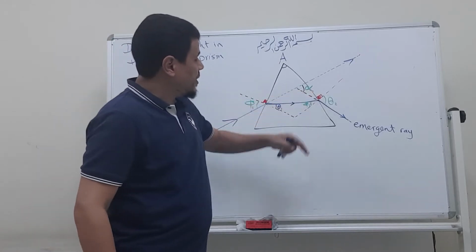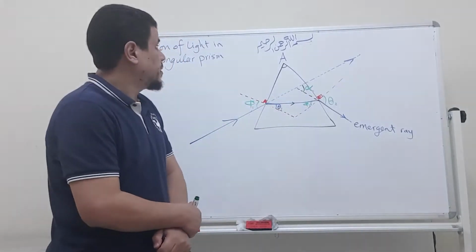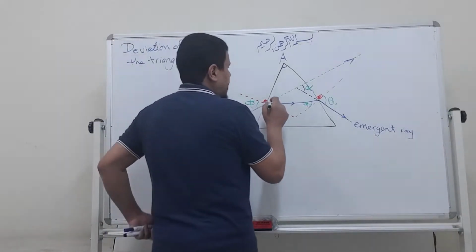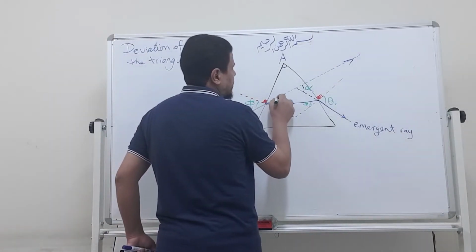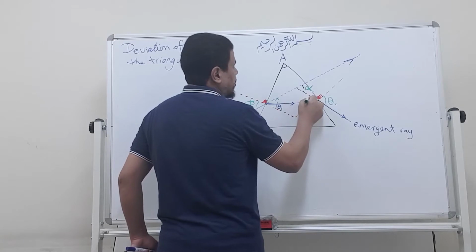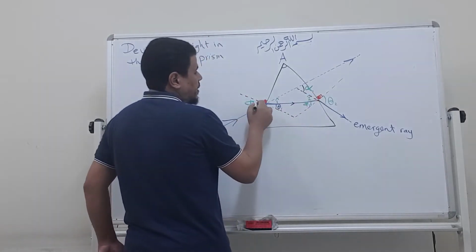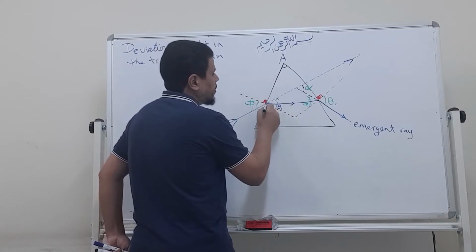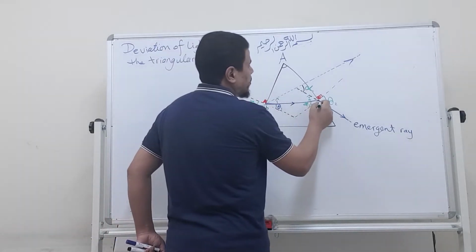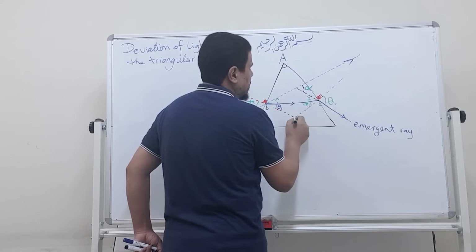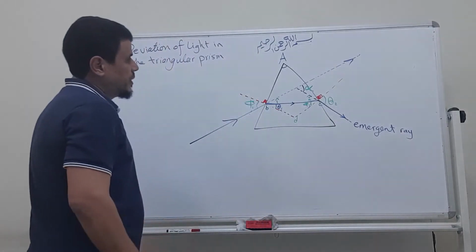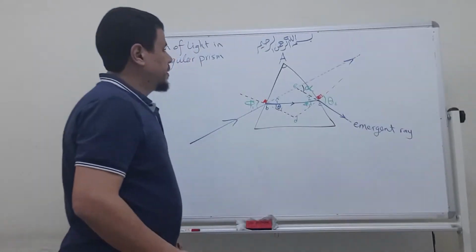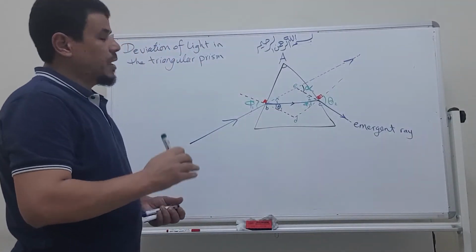Can we know how much this angle is? Yes. How? Look here. If I say that this angle is called 1, this angle is called 2, we can put here A, B, C, D, and E. Tamam. Look here.